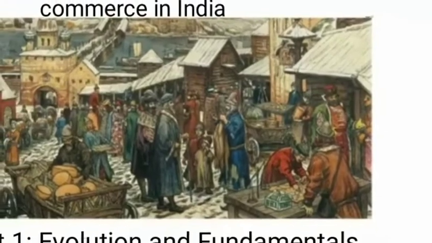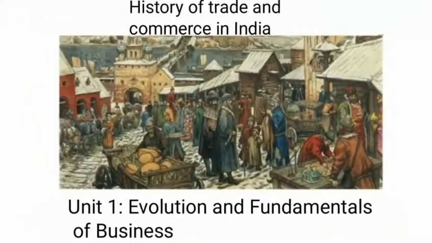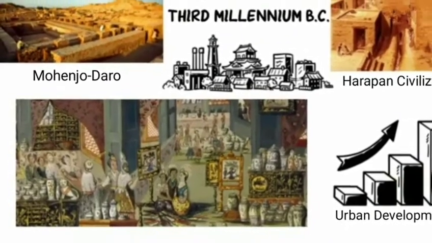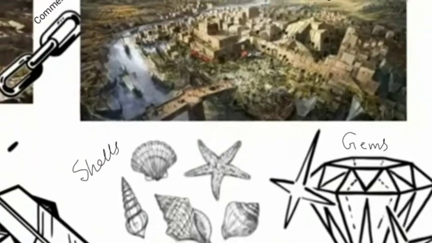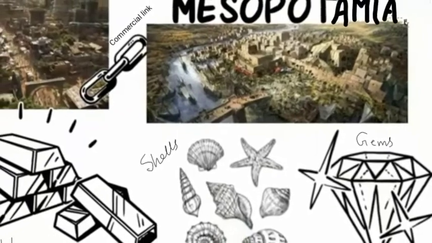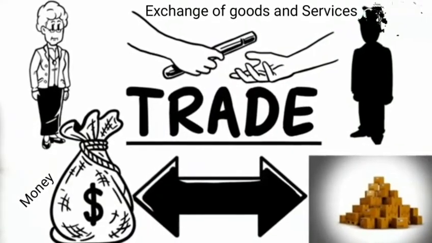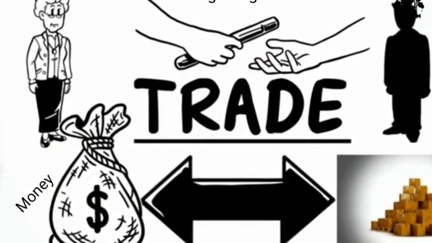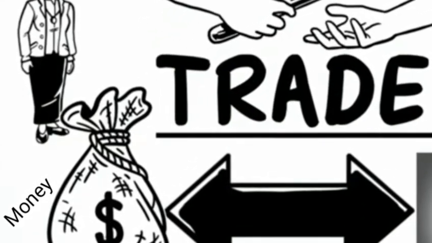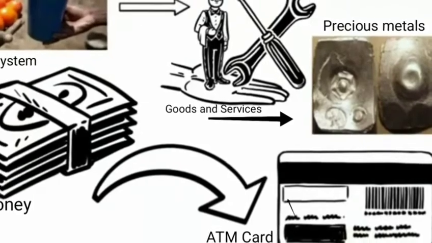So let's start with your first chapter, nature and purpose of business, and we will discuss the history of trade and commerce in India. In the 3rd millennium BC, commercial cities like the Harappan civilization and Mohenjo-daro led to urban development. Commercial links created between various cities and Mesopotamia led to growth and trade over gold, shells, gems and other commodities. Now, trade refers to the process of exchange of goods and services in return for money. The trade procedure had a huge revolution, starting from the barter system to exchange of goods and services for precious metals and then for money.